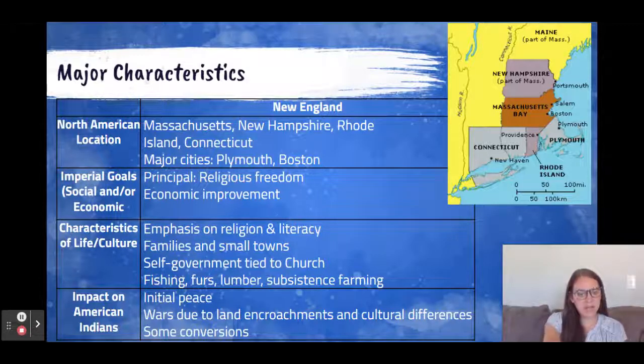With American Indians at that time, there was an initial peace. You think about the first Thanksgiving, but wars do develop. So after about 54 years of initial peace with especially the Wampanoag in the region, we do see land encroachments and cultural differences do end up leading to significant wars like King Philip's War, also known as Metacom's War. And there were some conversions that did happen. There were Native Americans called praying Indians who became Christians.